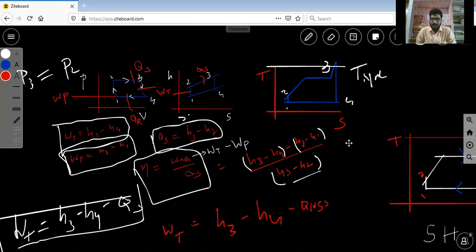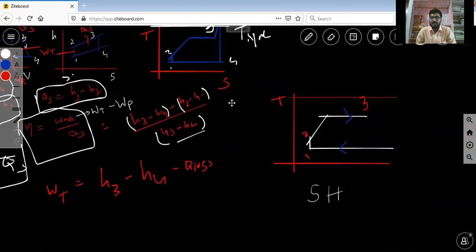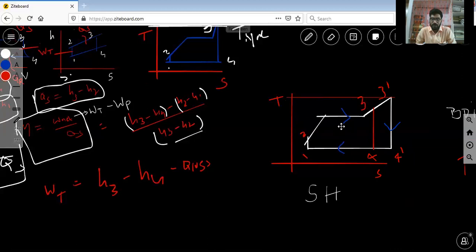Steam power plants play a major role in India in the generation of electric power, along with hydraulic power plants. So in this course we will mainly focus on steam power engineering.